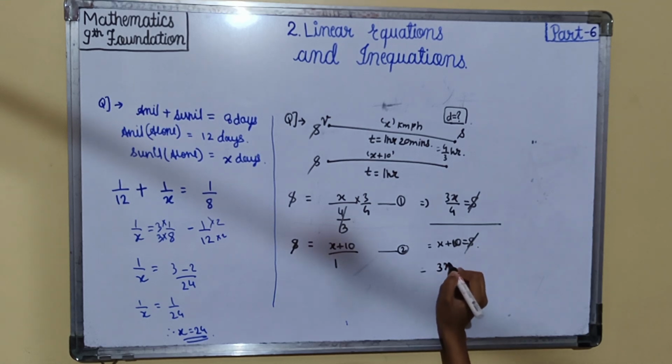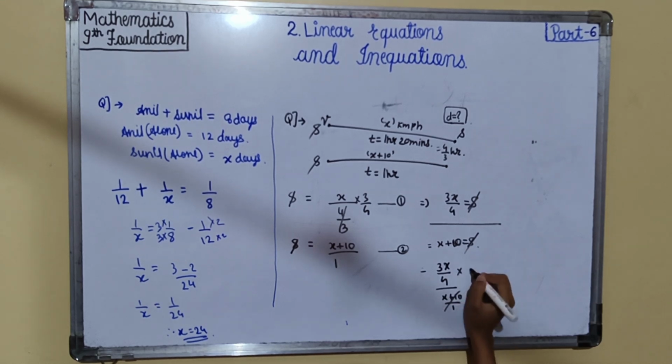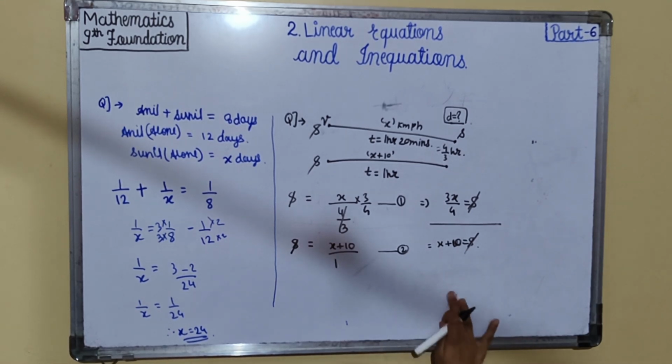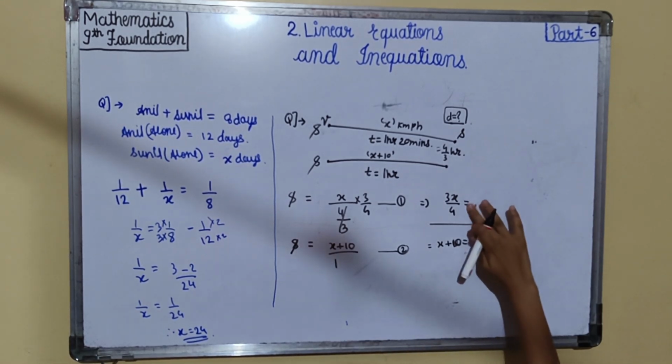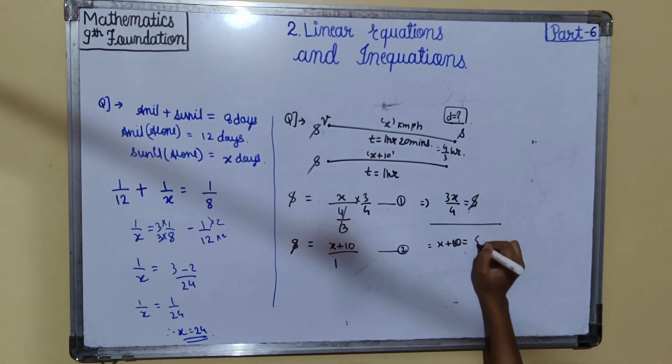We'll get 3x by 4 upon x plus 10, that is equal to 1 by x plus 10. This is the final. Like this we got. There are many methods to solve.